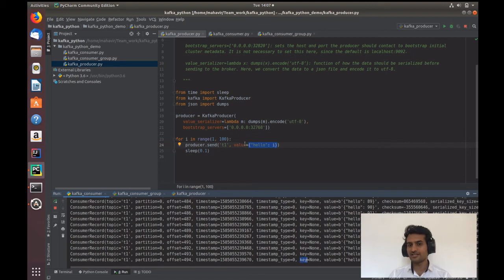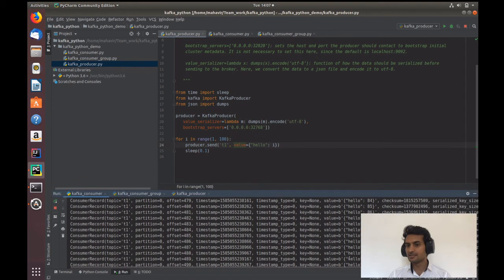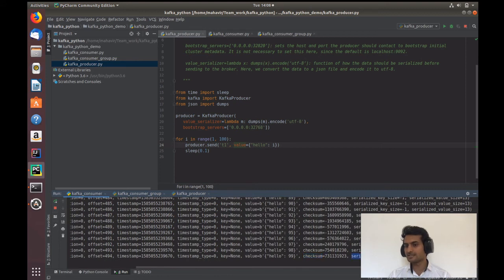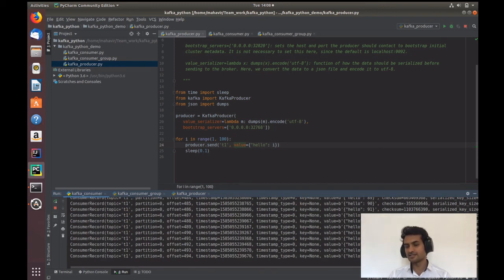We haven't mentioned any key here, but you can while sending if you want. The value is your serialized JSON, hello 1, hello 2, up to hello 99, along with a checksum and serialized key size. Here the -1 means auto acknowledgement, and then the serialized value size. So this is how the metadata of your consumer record looks.